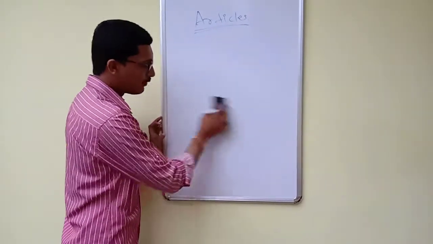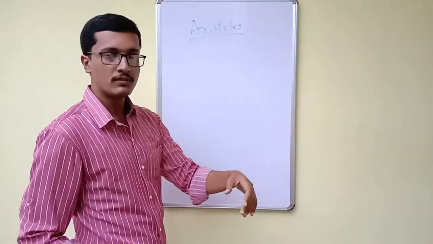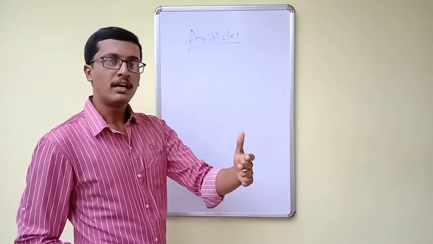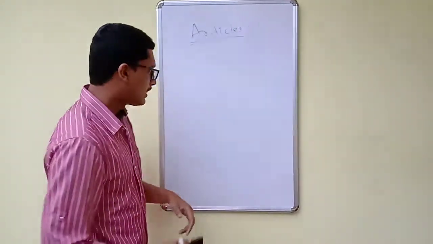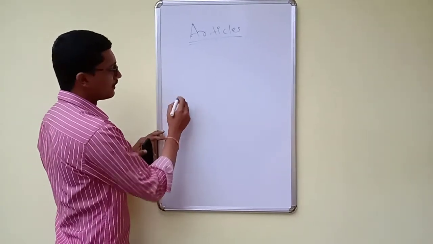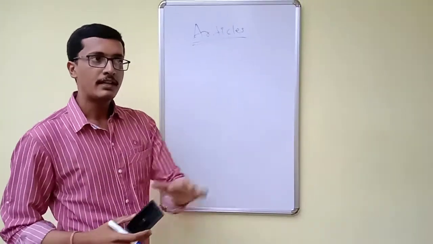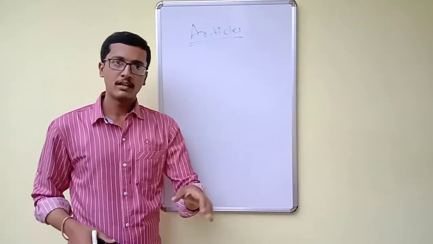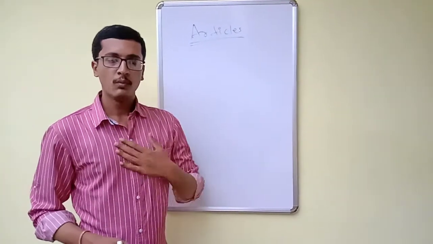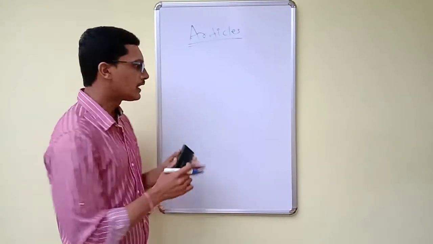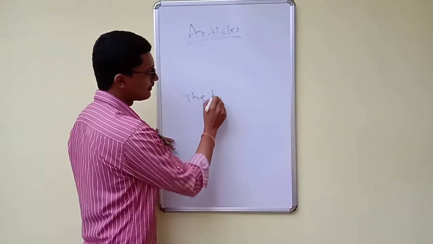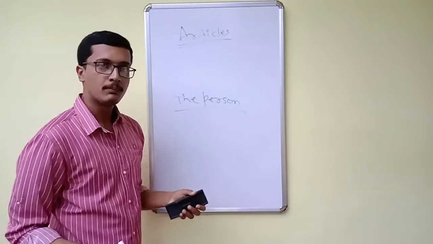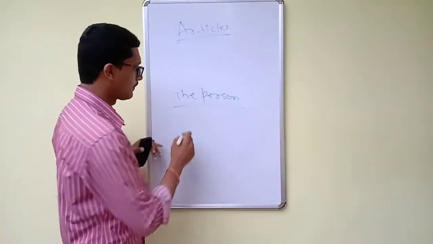So what you students have to do now, we have to make a list of the words which begins with the indefinite article a, which begins with the indefinite article an, as well as which begins with the definite article the. One more example I will take here. For example, I am standing here, I tell somebody, maybe I am a teacher standing inside the class, I tell one student to go and call the person. When I use the person, it tells that I am speaking about a particular person whom I know.